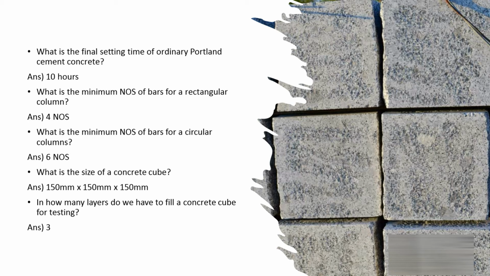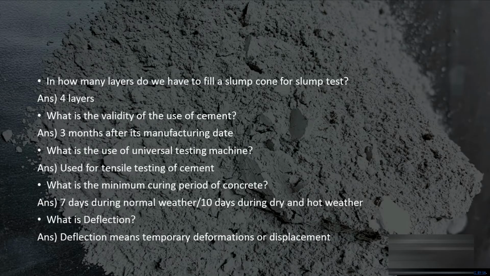And in how many layers do you have to fill it? It's in 3 layers, so 3 different layers. And after every one layer, continuous strikes of rebar or any other stick. That's how we prepare a concrete cube for testing. And then in how many layers do we have to fill a slump cone for slump tests? It's 4 layers, and the procedure is the same as I previously explained.